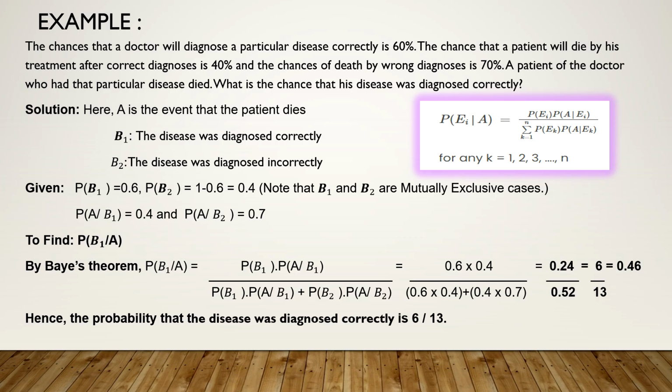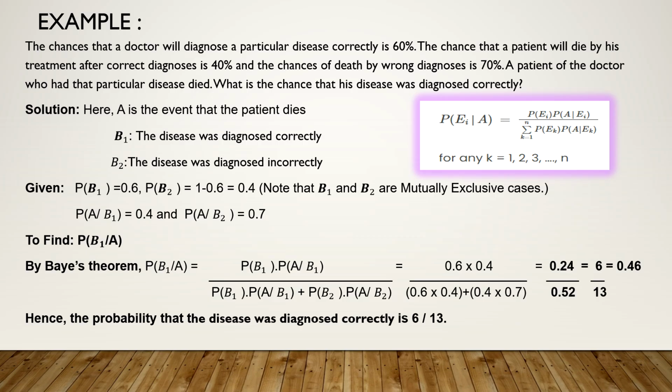Now the next example: the chance that a doctor will diagnose a particular disease correctly is 60%. The chance that a patient will die by his treatment after correct diagnosis is 40%, and the chance of death by wrong diagnosis is 70%. A patient of the doctor who had the particular disease has died. What is the chance that his disease was actually diagnosed correctly?